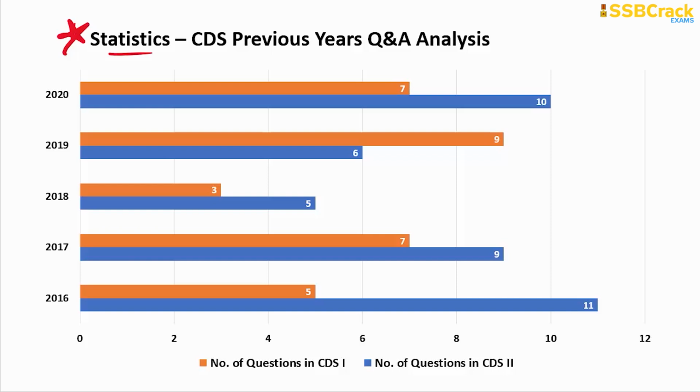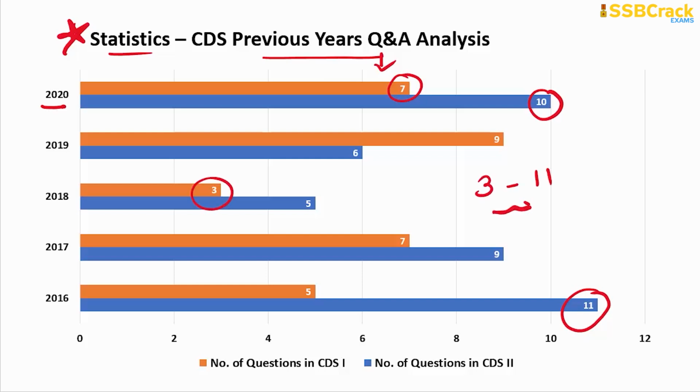Okay, so you can see the CDS previous year's Q&A analysis for the same. In the year 2020 there were 10 questions in CDS 2 and 7 questions in CDS 1, but the maximum questions so far on the topic of statistics were 11 and the least was 3. So questions ranging between 3 to 11 can be expected, because you can see most of the time the questions were 5, 5, then later 6, then 7, then most of the time 9, like that, right?